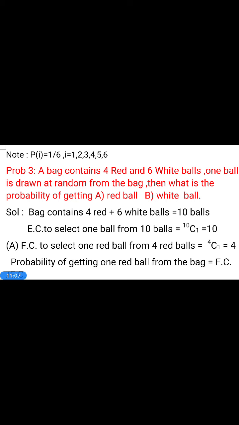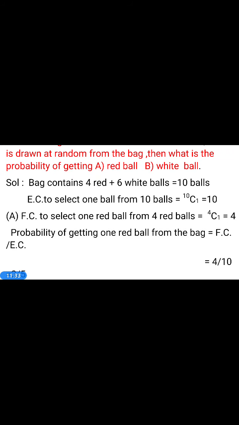Then what is the probability of getting, first question, a red ball, second question, a white ball? How many balls are in the bag? 4 red and 6 white, total 10 balls. How many balls are we drawing? Only 1 ball. Therefore, exhaustive cases to draw 1 ball from 10 balls is 10C1.